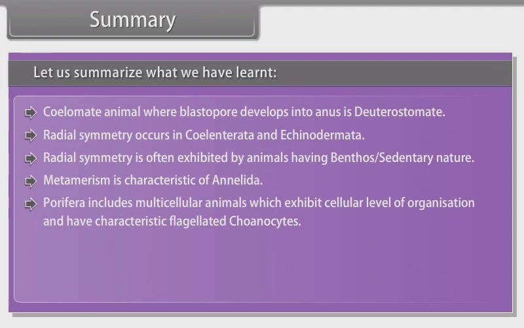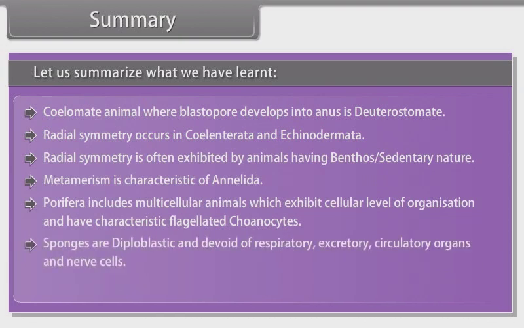Porifera includes multicellular animals which exhibit cellular level of organization and have characteristic flagellated choanocytes. Sponges are devoid of respiratory, excretory, circulatory organs and nerve cells. Canal system is found in sponges.